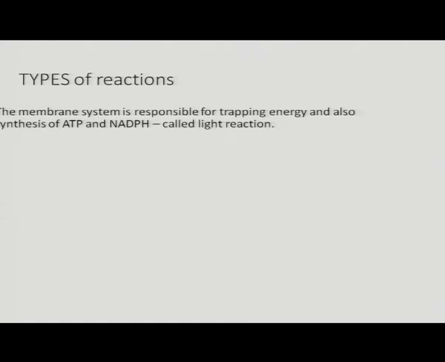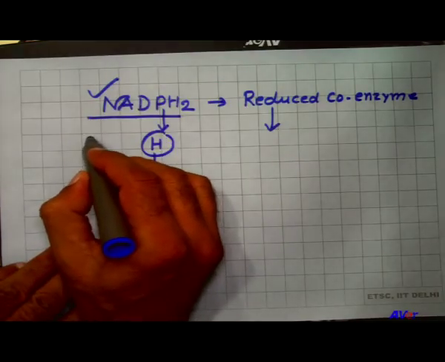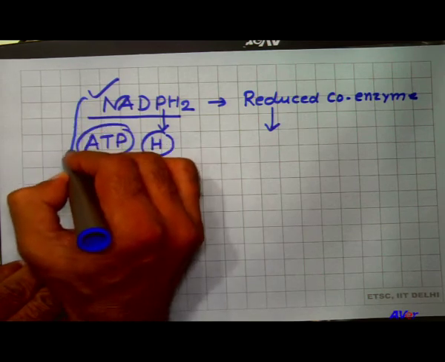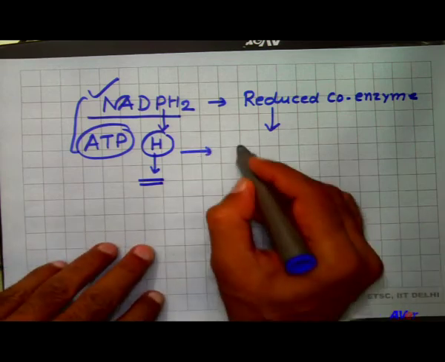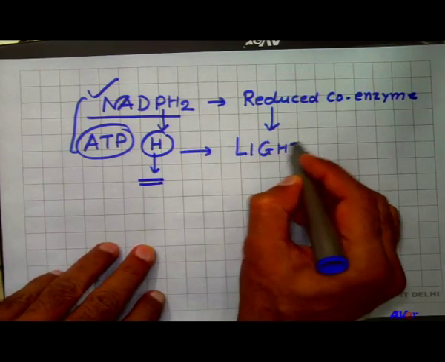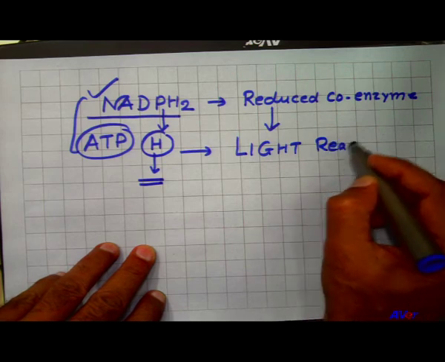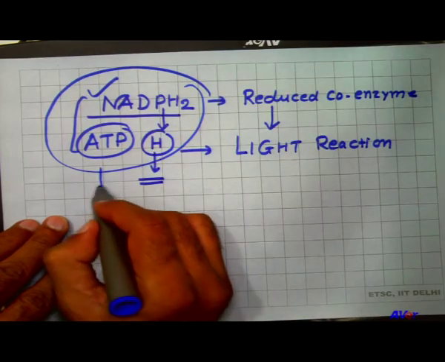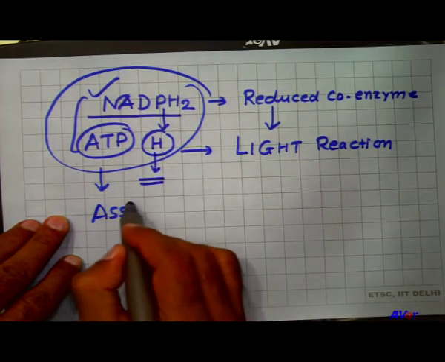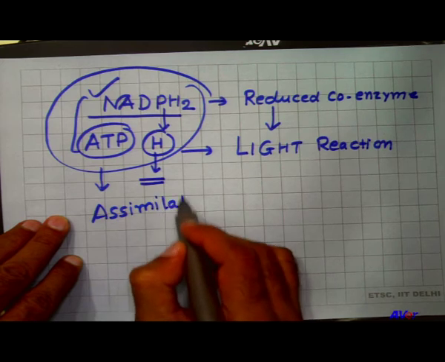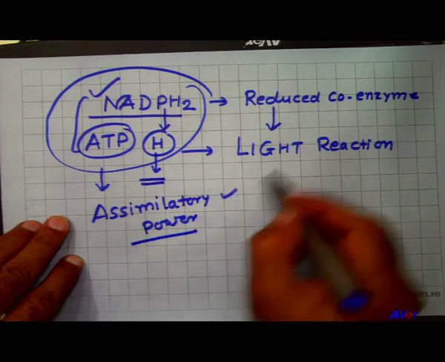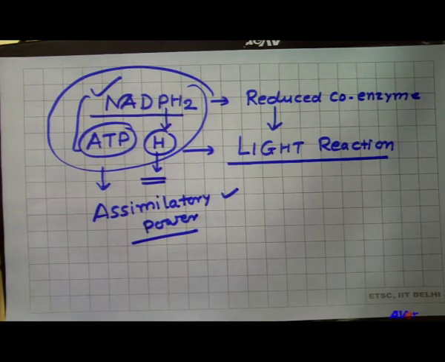The light reaction, as we have already said, produces NADPH2 and ATP, and together these are called assimilatory power, which helps in the dark reaction.